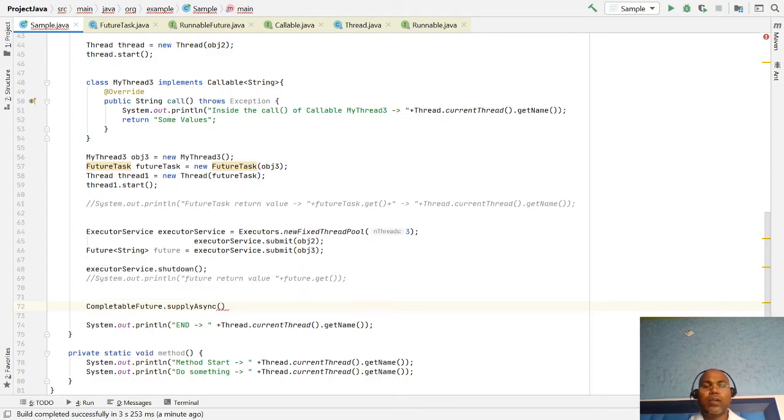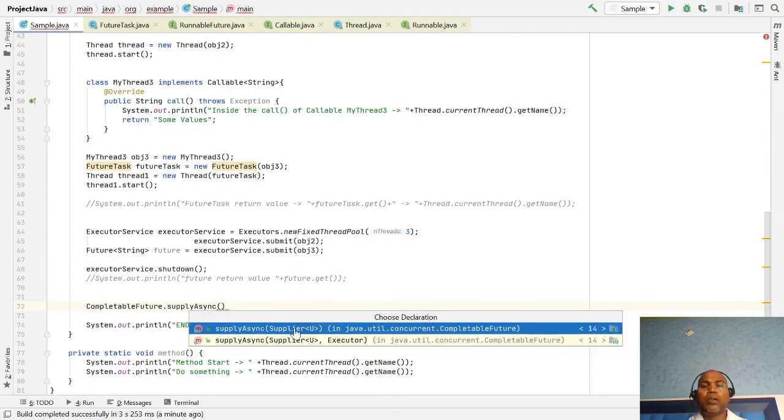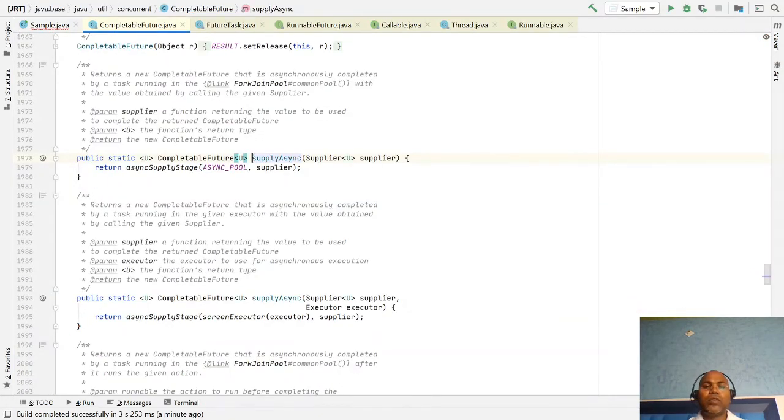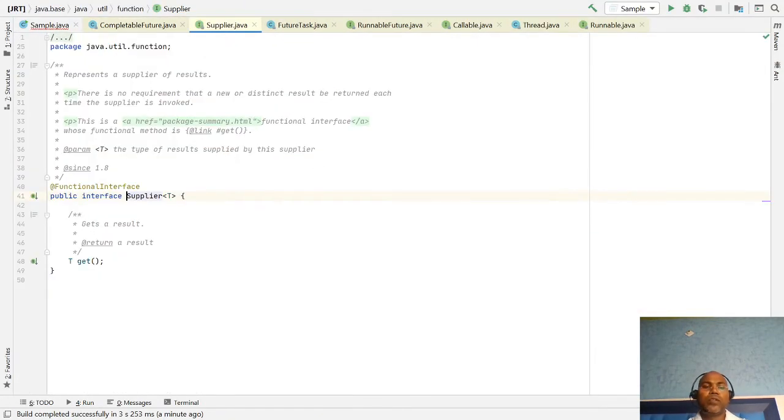If you notice, they need a Supplier. Supplier is an interface which takes nothing as input but returns some value.